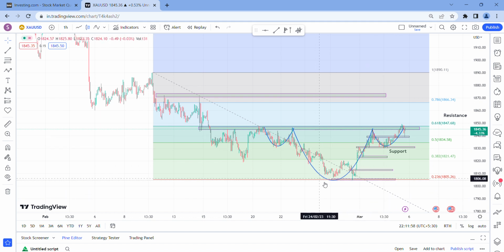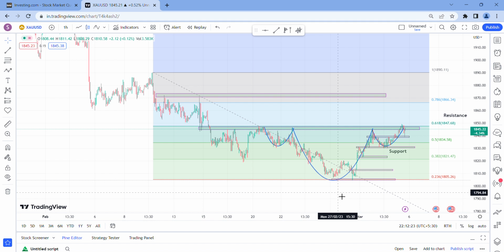At the time of reversal, any pattern can form. It can form a head and shoulder, a triangular pattern, a cup and handle pattern, anything. So the first thing you have to see is what type of pattern is forming.